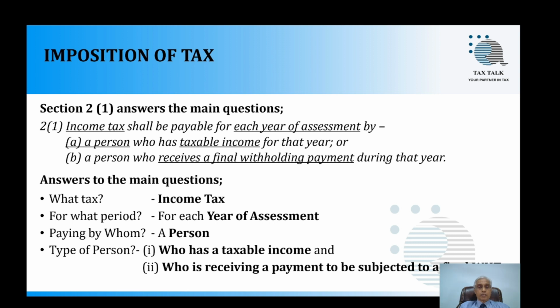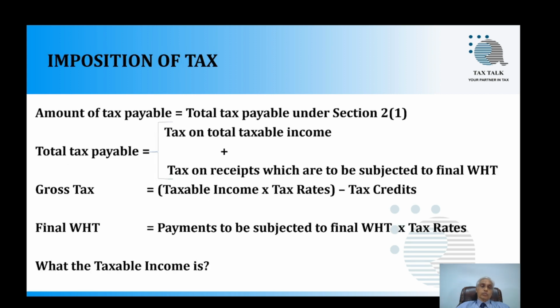By a person. The specialty of this person is who has taxable income for that year. Then a person who receives a final withholding payment during that year. That means this section answers a couple of questions.